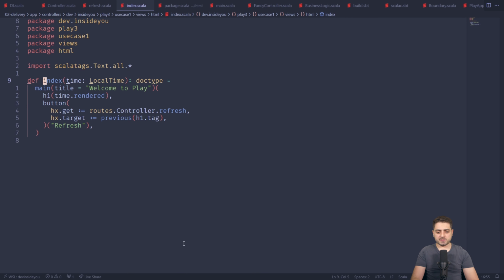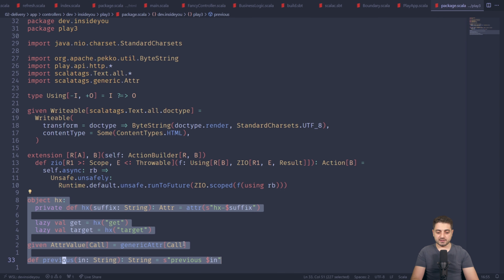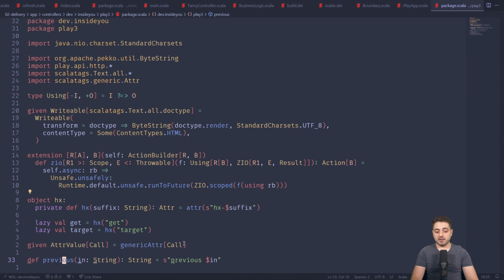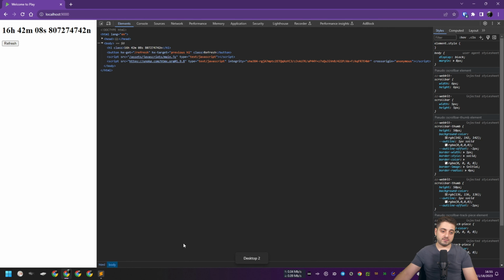All right. Now, an interesting part here is that ScalaTags does not have built-in things for HTMX, but it's super trivial to build it. It's basically just a couple of vals that wrap a couple of strings, right? So this is this stuff, and pretty much all of these lines are just a few lines that I needed to make this portion of HTMX work in a type safe way. So if you look at this and compare it with Twirl templates, everything here is type safe. Everything is typo safe, at least. The only strings over here are literally what is written on the button and the title of the page. In fact, let's have a look again. This is the title of the page, Welcome to Play, and this is what's written on the button.